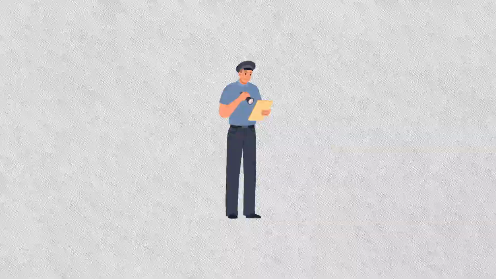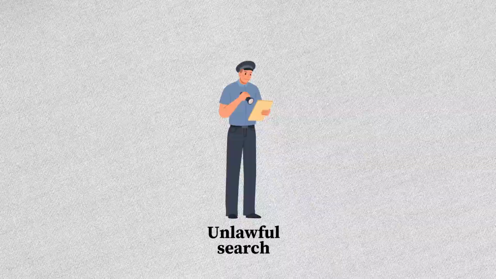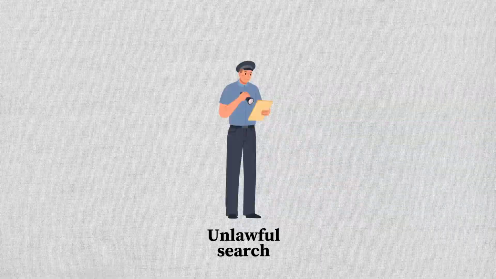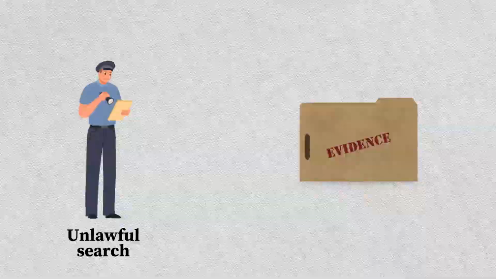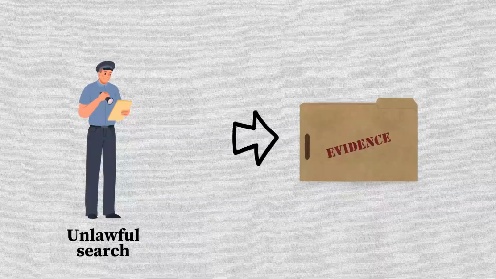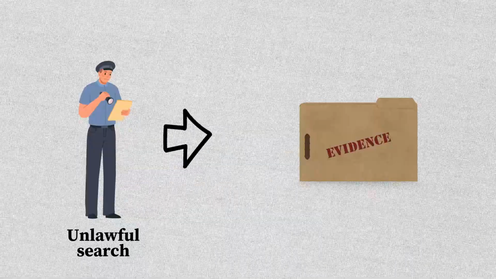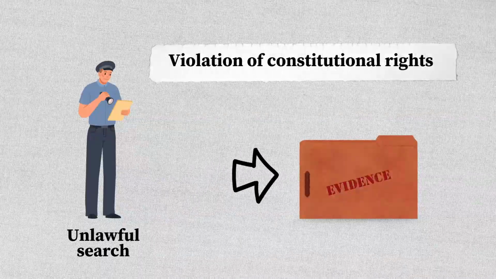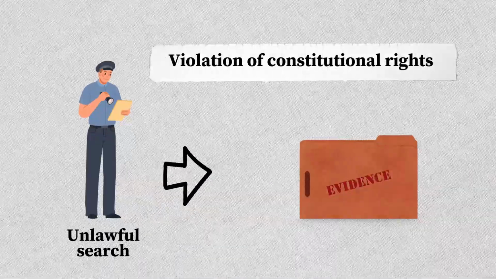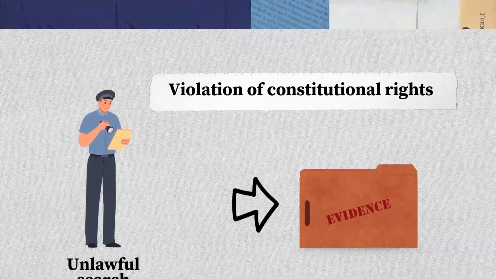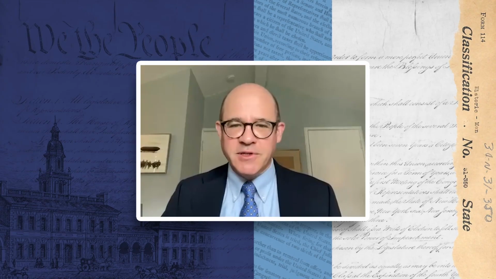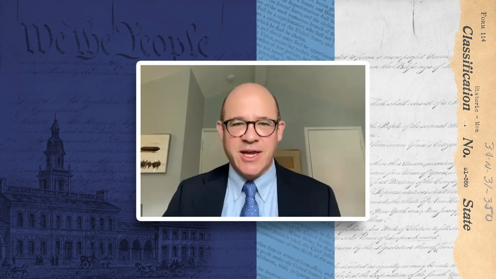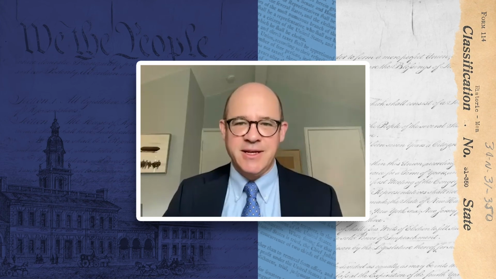Here's the basic idea. If the government's unlawful search or seizure led directly to the discovery of evidence, that evidence will probably be suppressed as a violation of the defendant's constitutional rights. It has to be the defendant's own constitutional rights, but if there's a really direct connection, the officer breaks into someone's house without any cause, finds drugs in their kitchen, that's likely to lead to suppression.